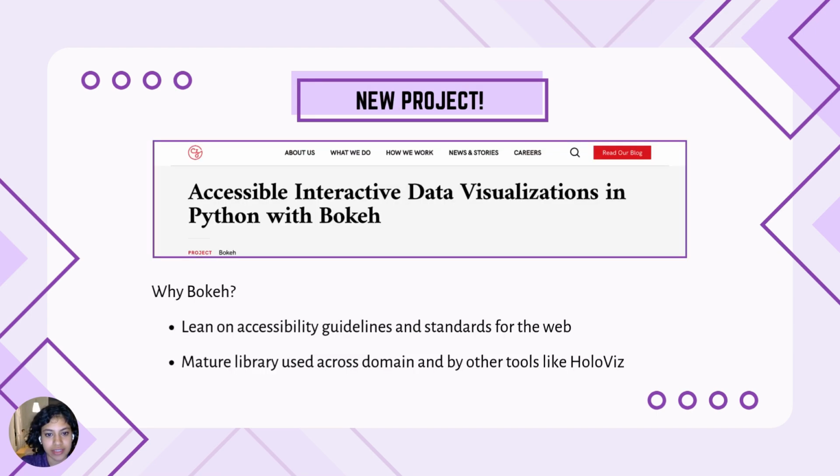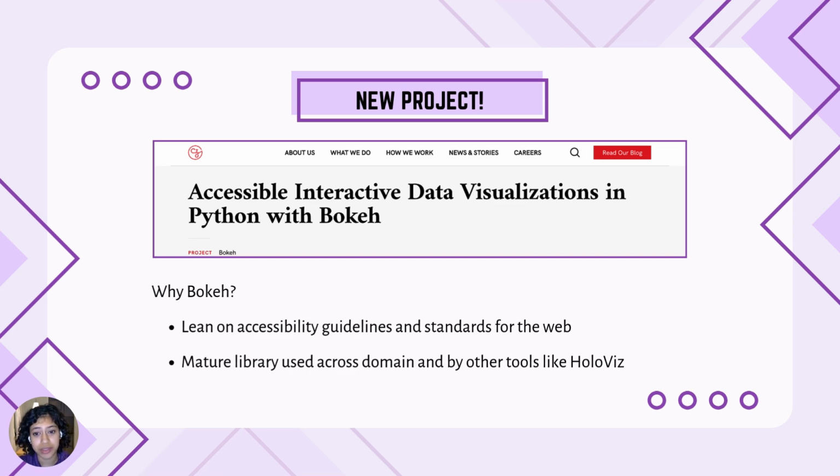Now, the project itself is funded by the Chan Zuckerberg Initiative. It's to improve accessibility standards within Bokeh. And we chose Bokeh for two primary reasons. First is it's browser-based visualizations, right? So we can lean on a lot of the guidelines and standards developed for the web. And second is Bokeh is a mature library. It's been around for almost 10 years, and we have a lot of other tools building on top of it, like the HoloViz toolkit, if you're familiar. And it's also used by a lot of people. So all the improvements we make in Bokeh can propagate to a lot of people relatively soon. So that is the other project.